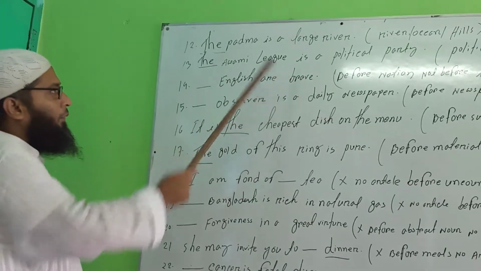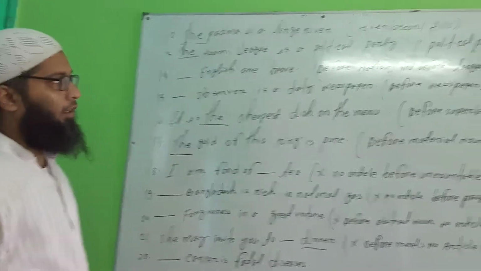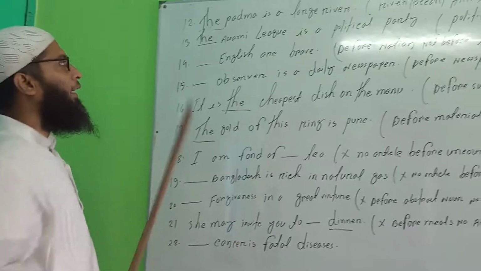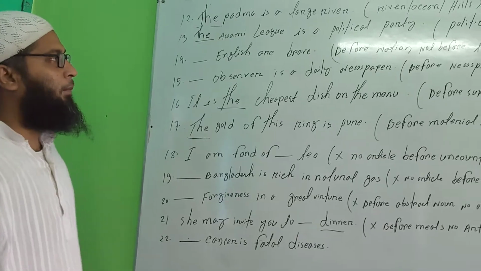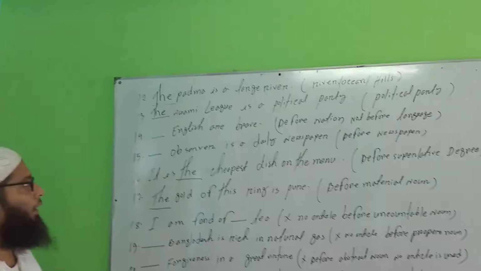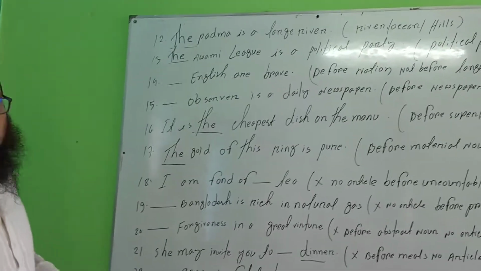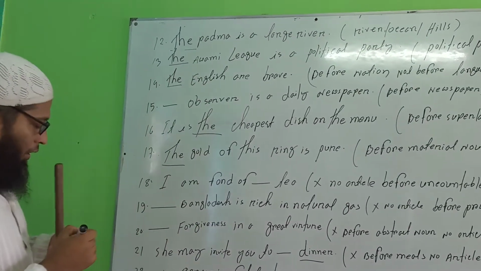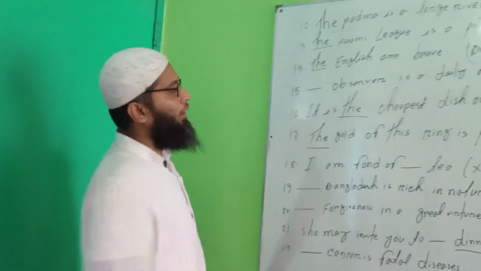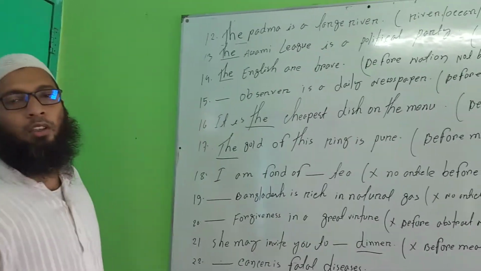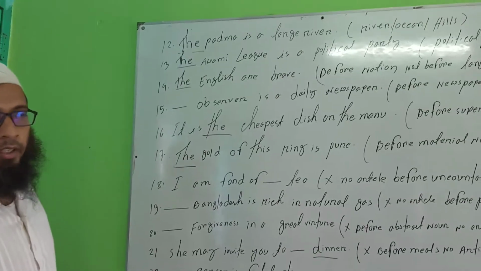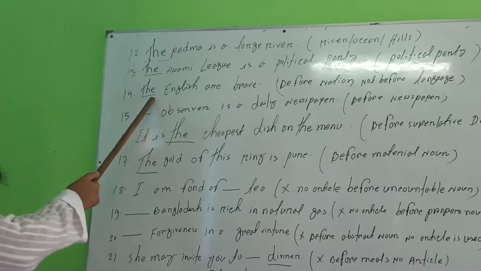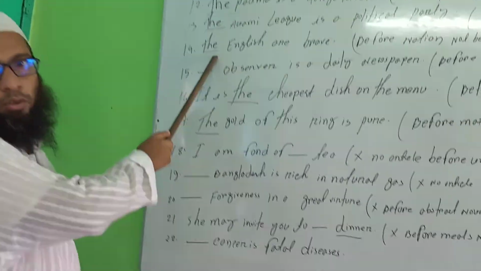The English are brave. Before a nation, not before a language, before a nation "the" will be seated here. জাতি বোঝালে এর আগে দা হবে. ইংলিশ যারা জাতি বোঝানো হয়েছে এখানে দা হবে. যদি ভাষা বোঝানো হতো তাহলে এখানে কোনো আর্টিকেল হতো না. জাতির আগে দা হবে, ভাষার আগে দা হবে না. Okay, before nation there will be "the", and before language there is no article.